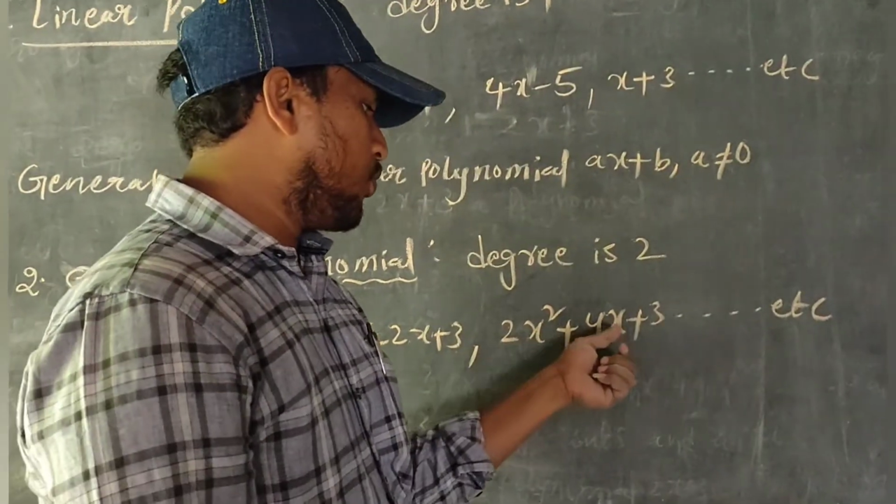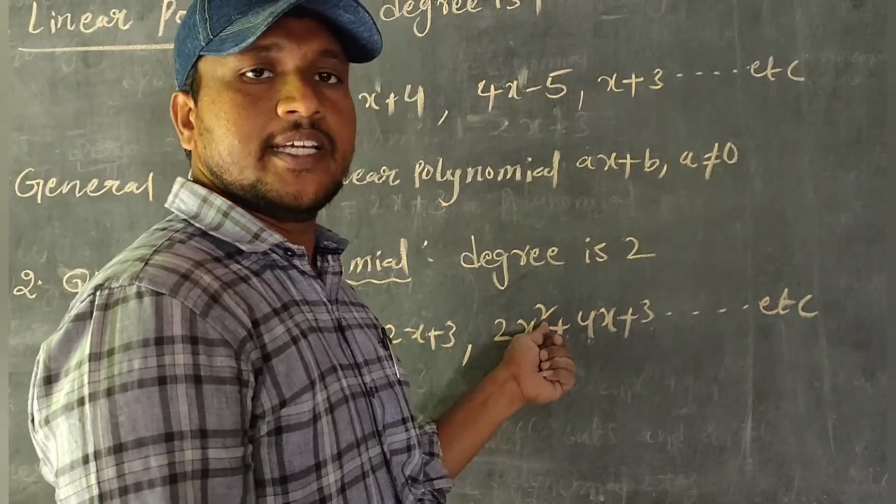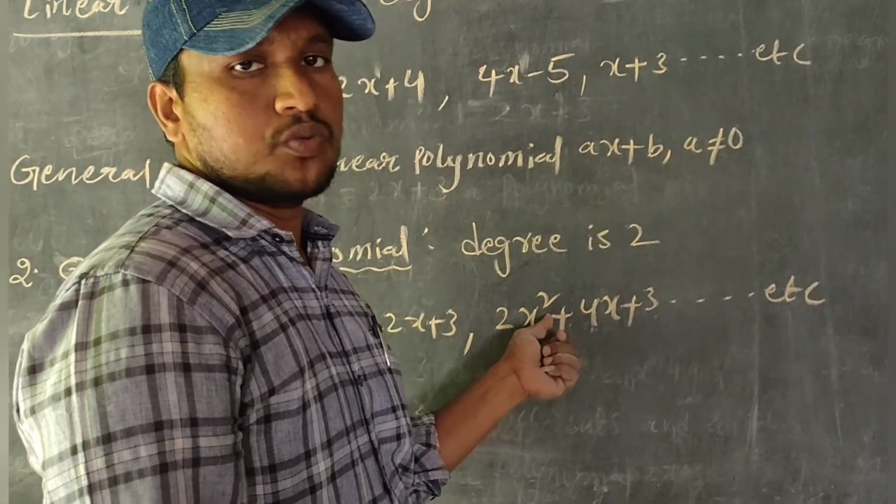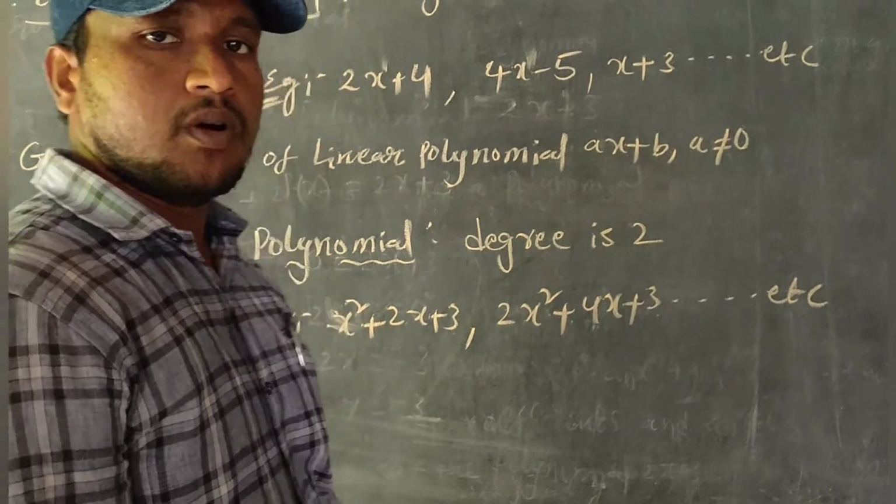2x square plus 4x plus 3. What is the degree? Here the degree of the polynomial is 2, so it is a quadratic polynomial.